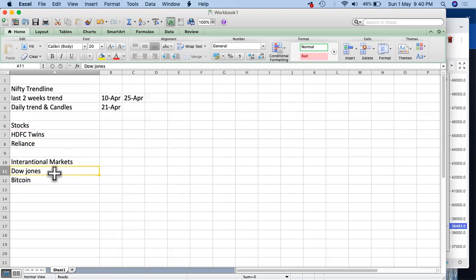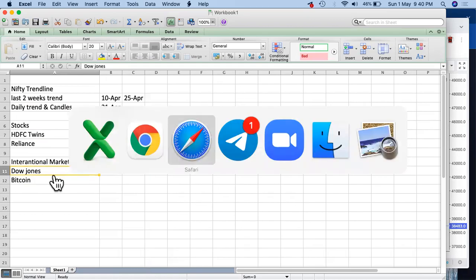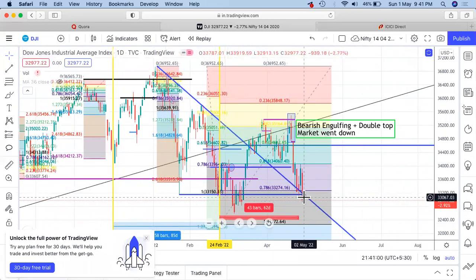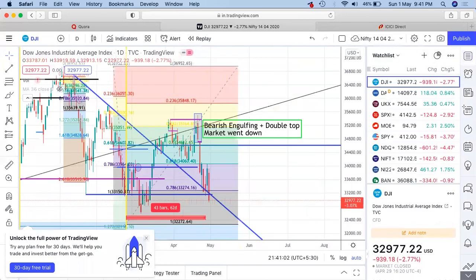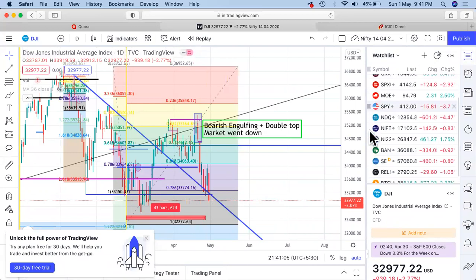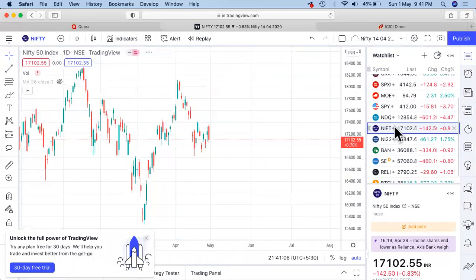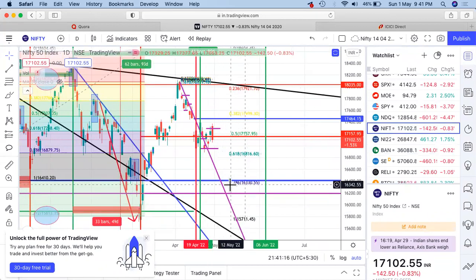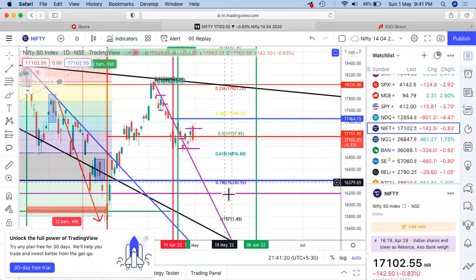Dow Jones has also been negative. Yesterday it closed on a negative note, as I told you. And this closing was below this 0.76 level, right? And my idea of taking the strike price of 16,500 is very simple. If Dow Jones has come down to the level of 0.236, I am thinking that Nifty should also be going to a level somewhere around 0.76. And if it goes there, probably it should be just below this 16,500 level. So that's why my strike price of 16,500 has been selected. If it goes below that, probably it should be adding some more profits into my kitty.